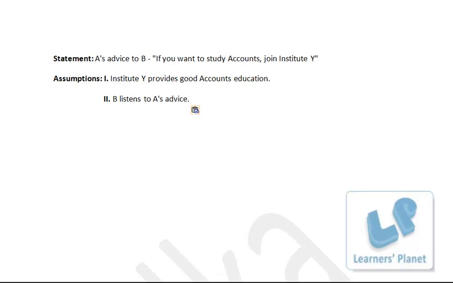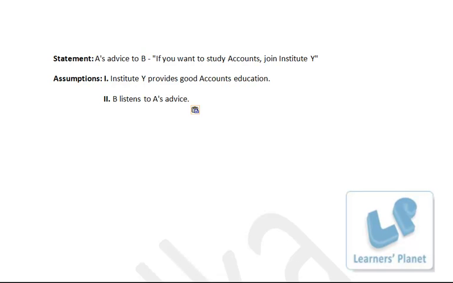See, over here, A is confident, or A might have heard from somewhere that good teaching of accounts is there in Institute Y, or it is also possible that A might have studied in Institute Y, or A might have got tuitions of accounts in Institute Y. That's why A is advising. So if A is advising, that means he believes somewhere that Institute Y provides good account education.